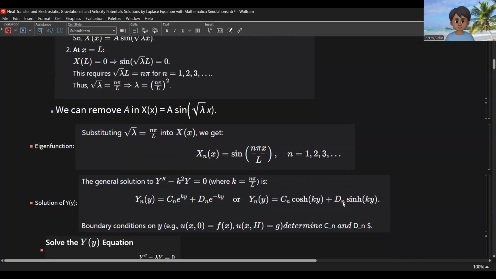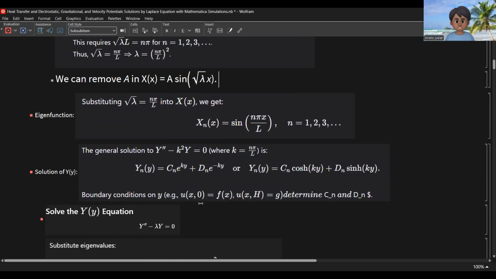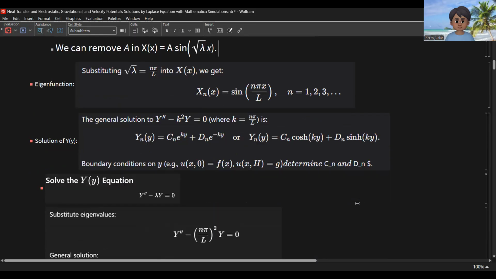so we have the general solution here. Then applying the boundary conditions, u of x, 0 is equal to f of x, and u of x, h is equal to g. So determine c sub n and d sub n.